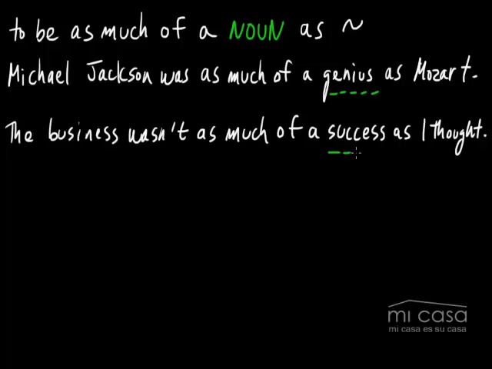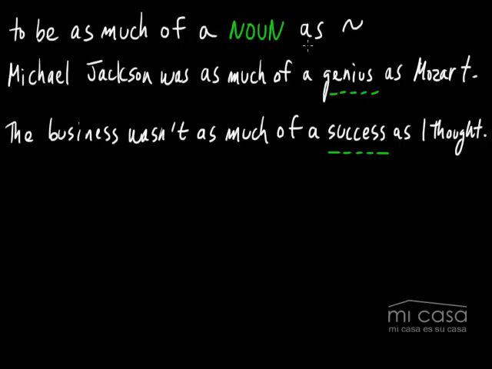So here we're using the noun success, and it works with this structure because you can say it was a really big success, or it was just a success, or it was a small success. You could even say that. So there's a degree of success. There's big success, there's normal success, there's small success. So you can say the business wasn't as much of a success as I thought, and that makes sense.